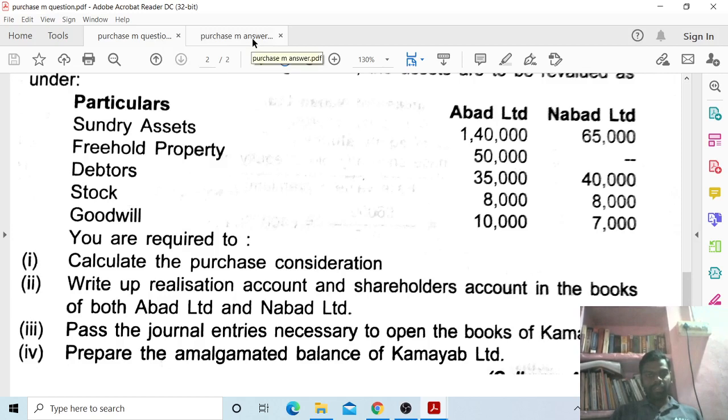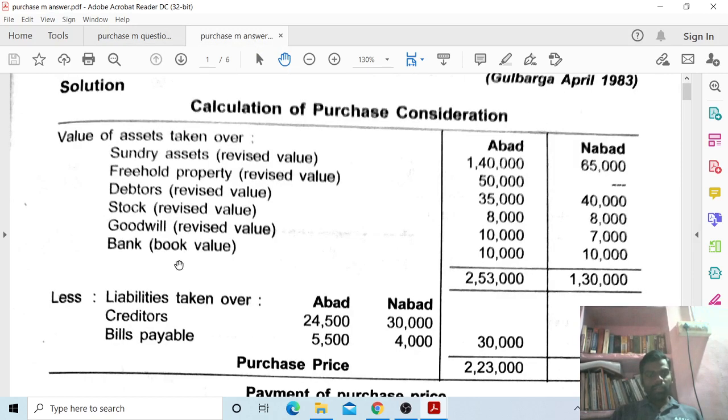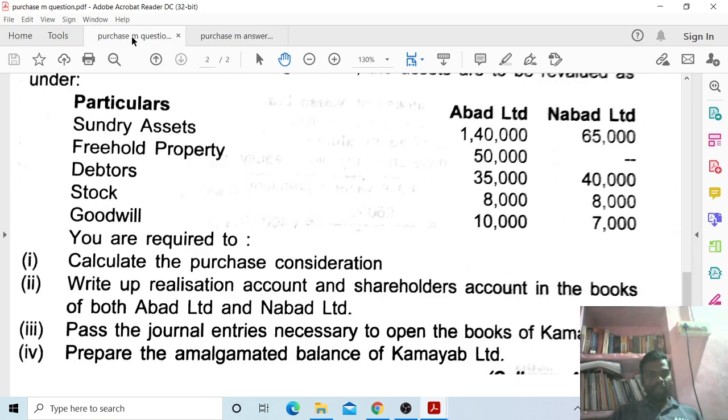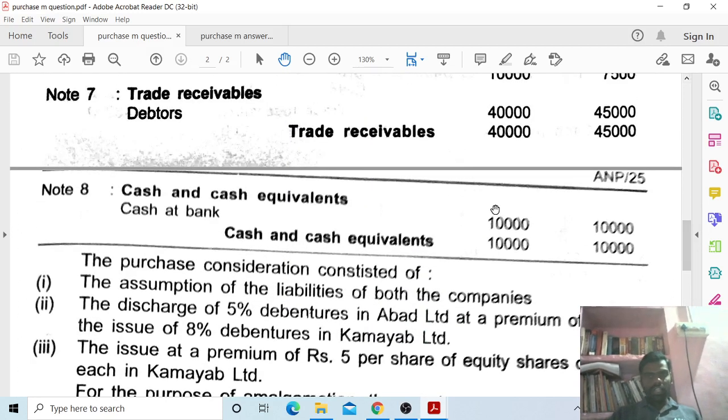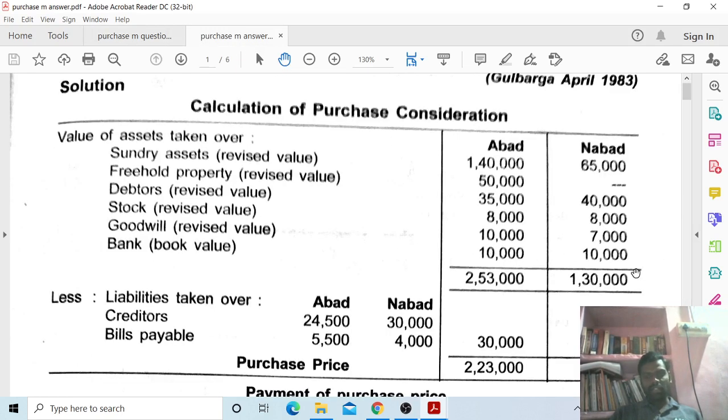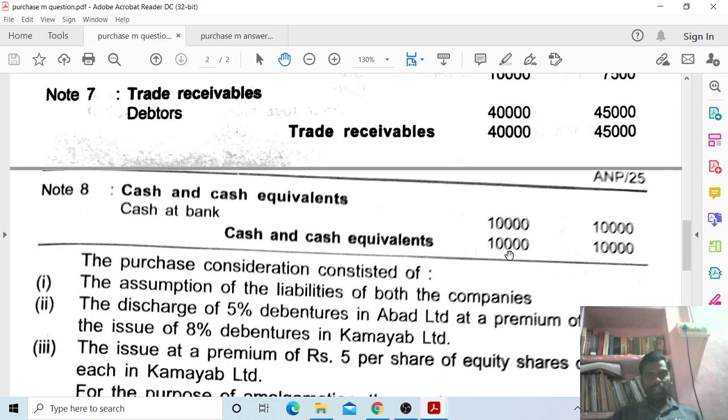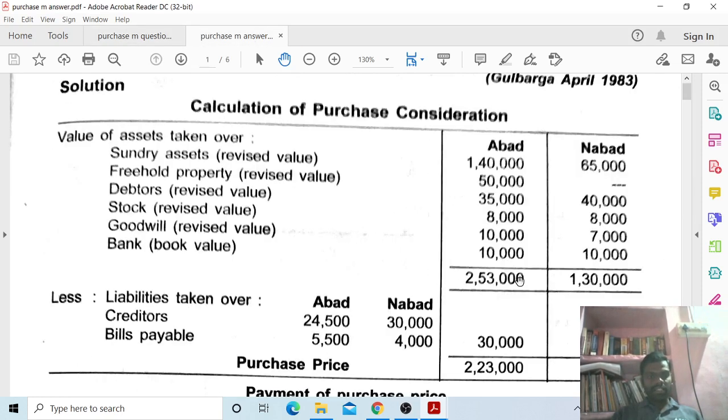Next, bank book value. So here take bank book value 10,000 rupees, both sides 10,000. So you have to see the question: 10,000 and 10,000. Then you have to take total assets. Total assets of Abad Limited 2,53,000. NABARD Limited total assets 1,30,000.